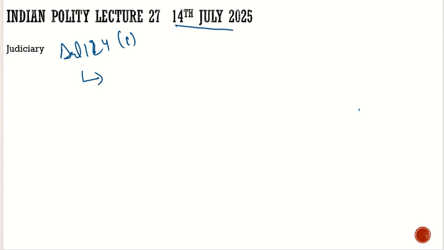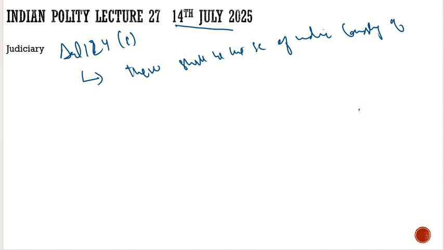Originally, the Constitution says under Article 124 Clause 1, there shall be the Supreme Court of India consisting of the Chief Justice of India and not more than 7 other judges.